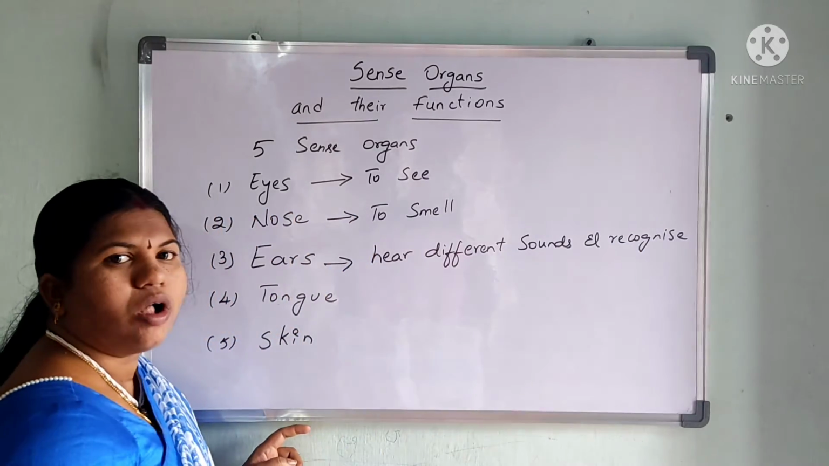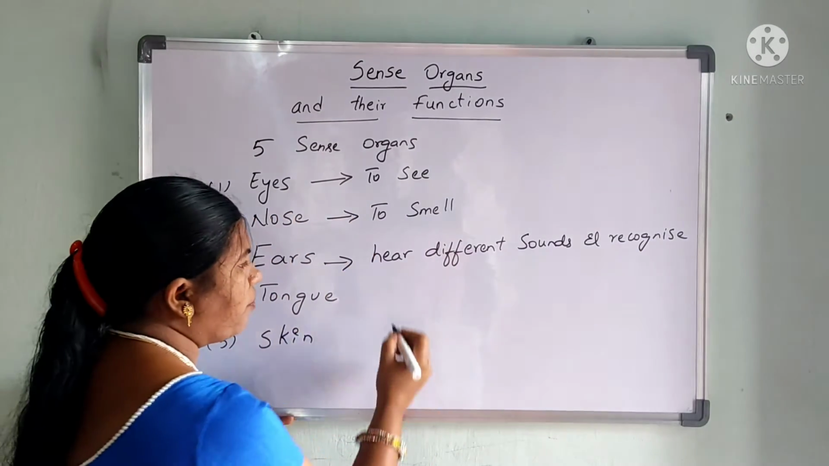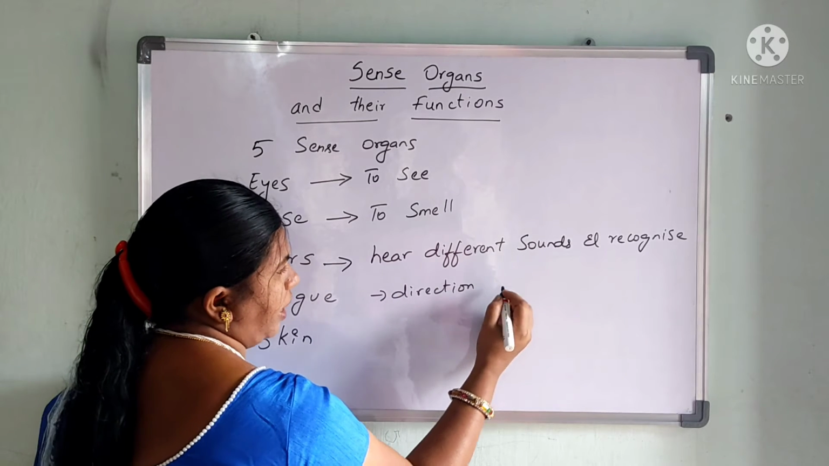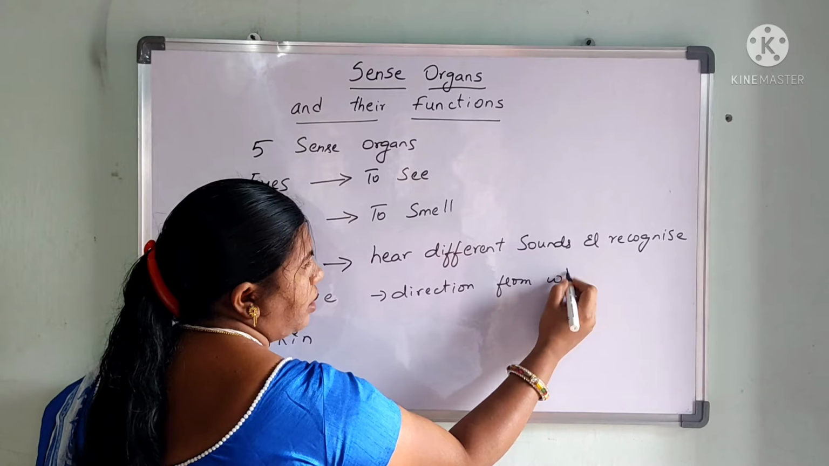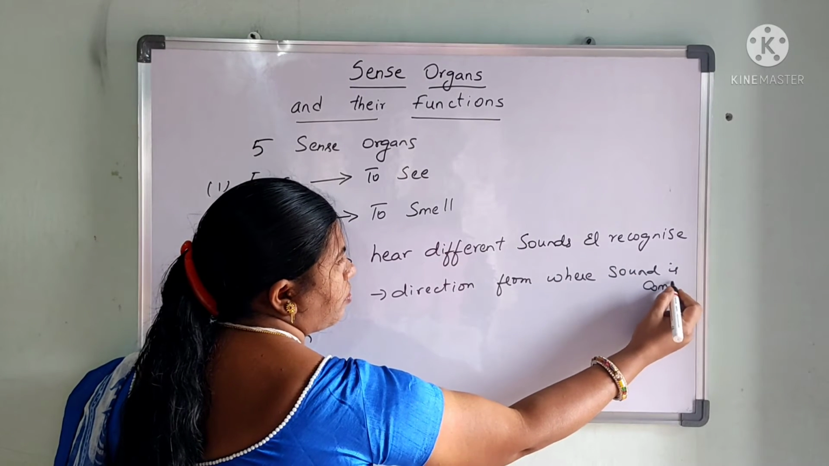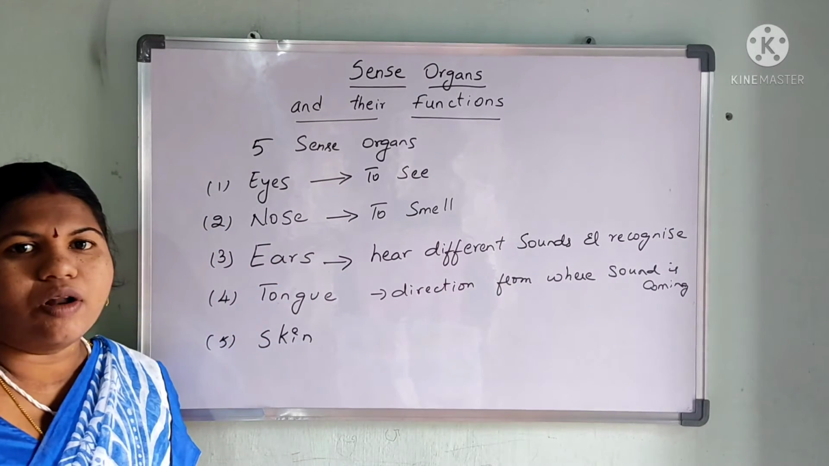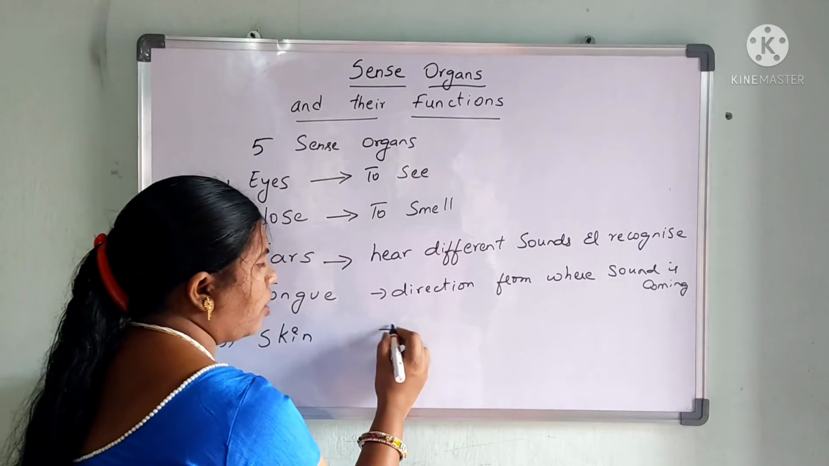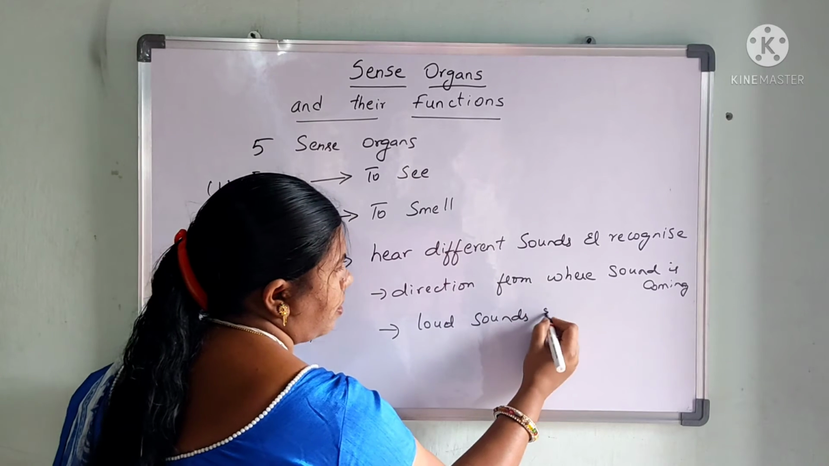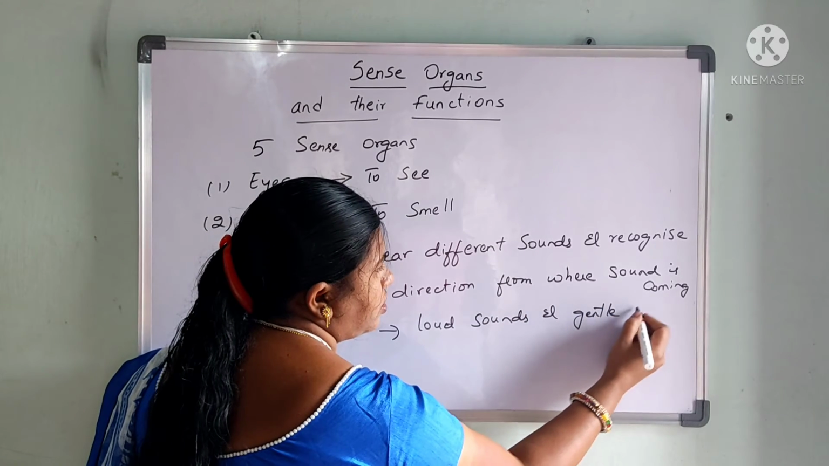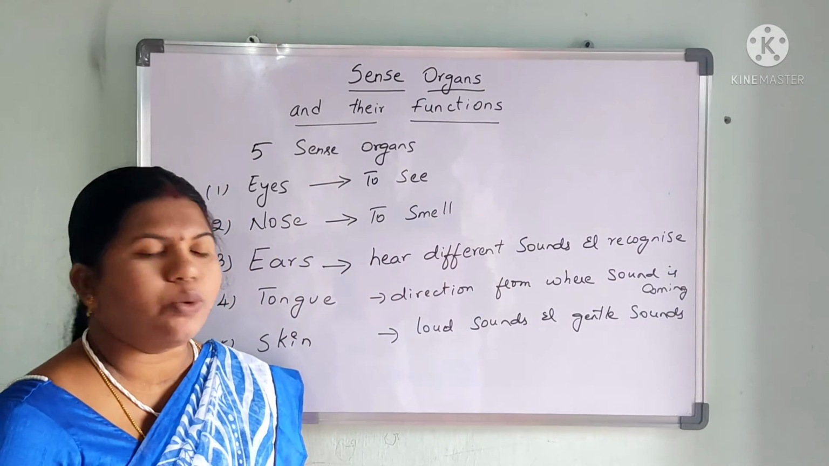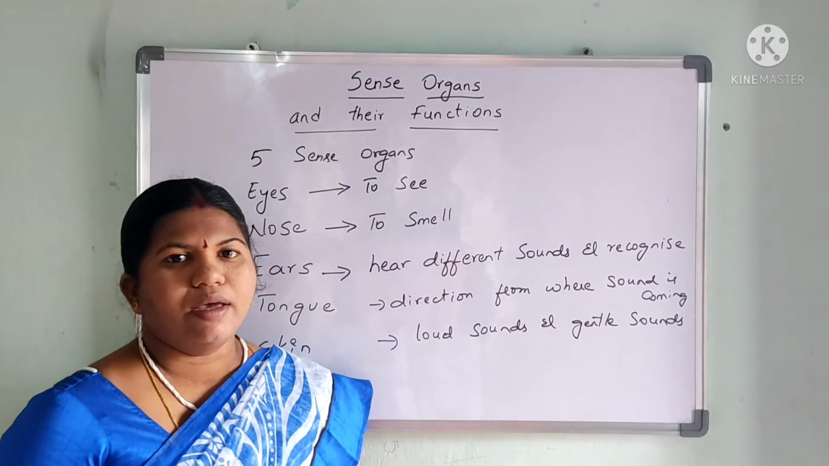Okay, and it also tells us the direction from where a sound is coming. And you can also hear loud sounds and gentle sounds, the difference. So this difference is differentiated with the help of the ears. Ears are able to recognize the loud sounds and the gentle sounds.